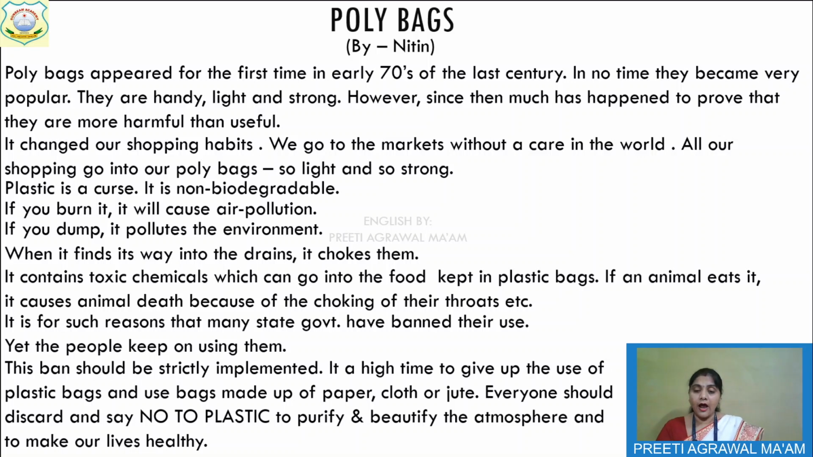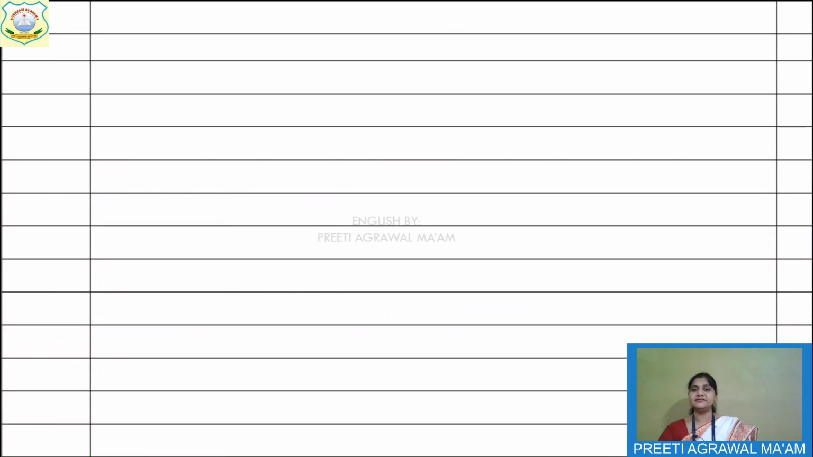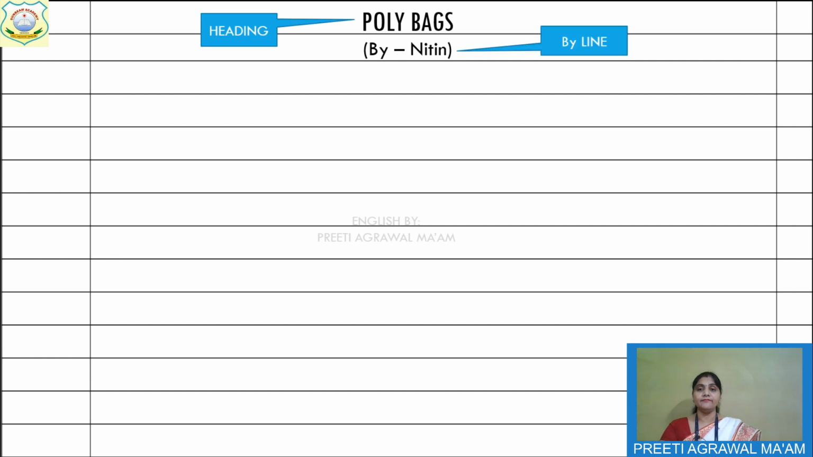Now let's see how can you write the answer. This is the blank sheet. Now you have to write the answer. What will you do first? First of all, you will write the heading. This is your heading. After that, by, this is the heading and this is your byline. Clear? After that, you have to write the opening paragraph.